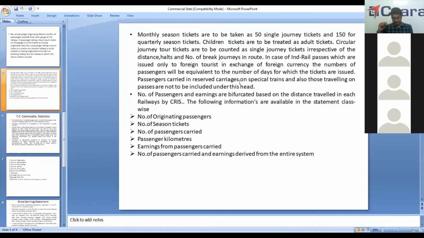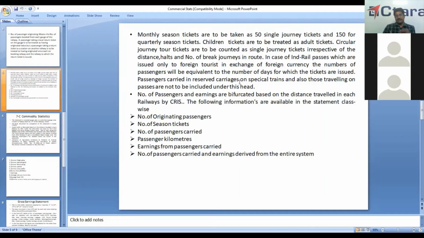Then, also 5% of basic fare. If 100 rupees is basic fare, 5% is kept by the home railway, that is where the passengers are originating. That is because they have to provide some inquiry services and all. So the total ticket fare is 125 and base fare is 100.